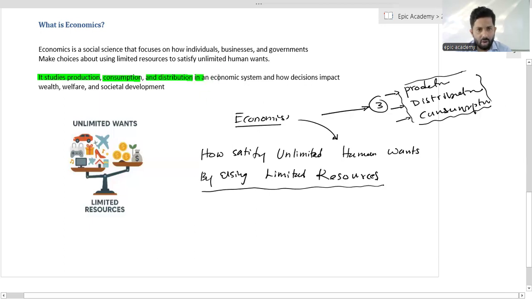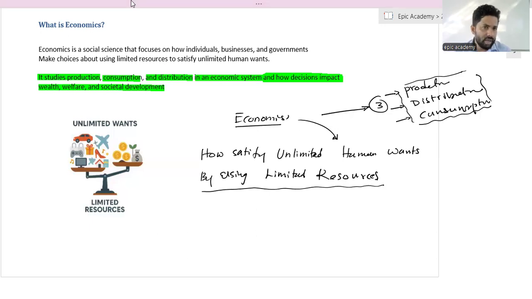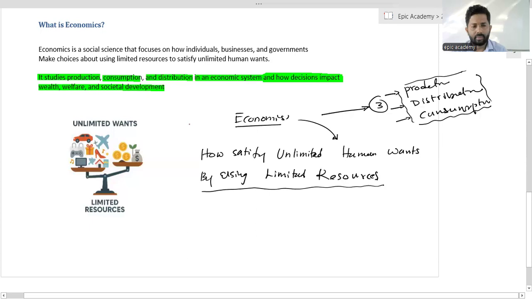In an economic system, how decisions impact wealth, welfare, and societal development. We are not going to discuss only the private activities of private entities.